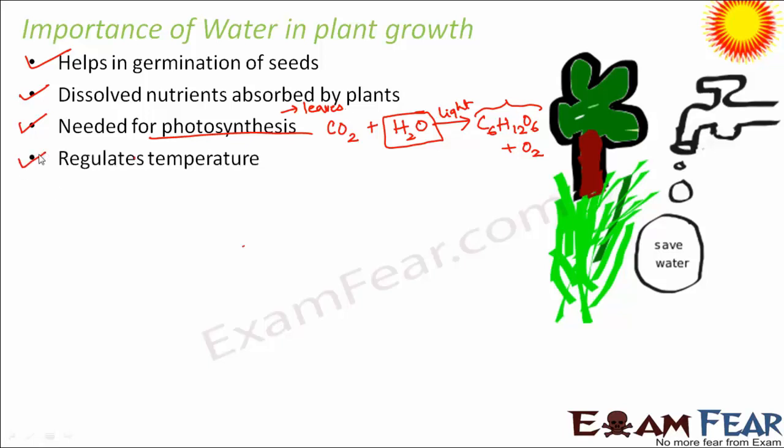Regulates temperature. So controlling the temperature, that is, it doesn't allow the plant to become very hot. So it controls the temperature and keeps the plant cool. It also protects the plant from hot air currents. Because if the temperature becomes too hot for a plant, then the plant might get dried up and dehydration can lead to the death of the plant. So that means it also controls the temperature within the plant.